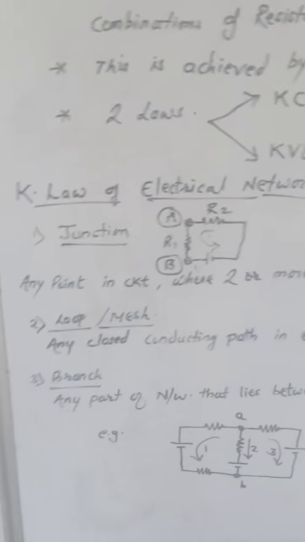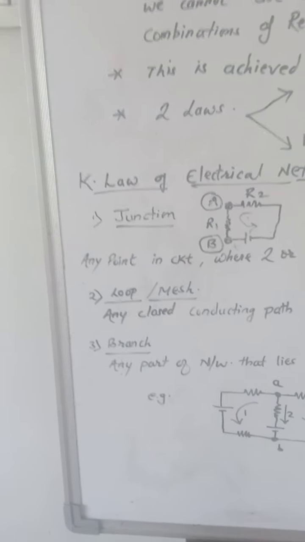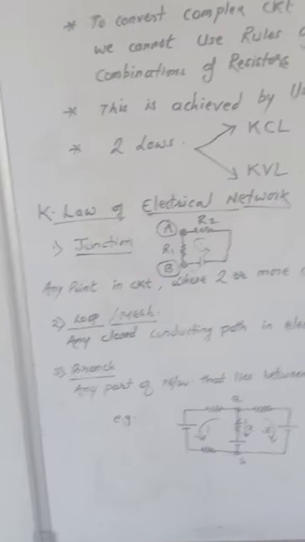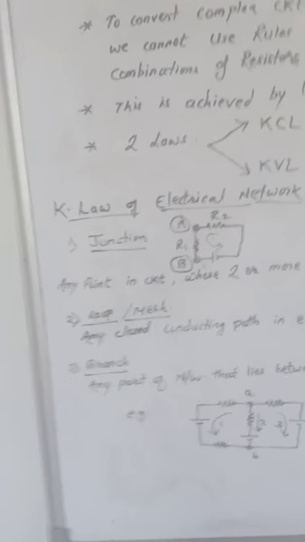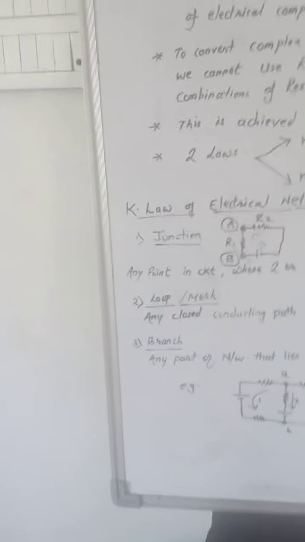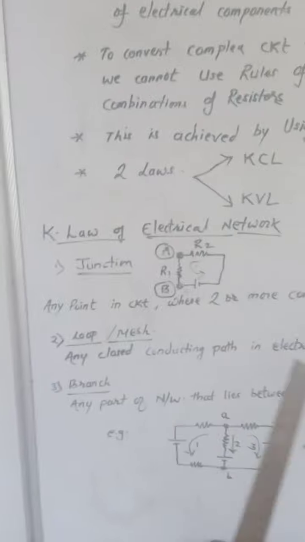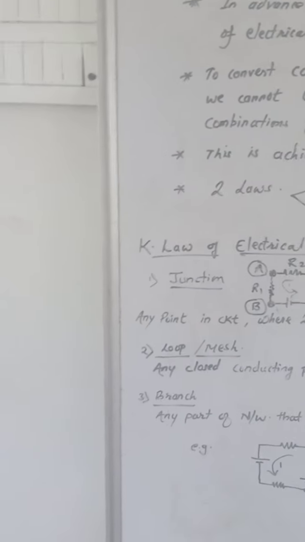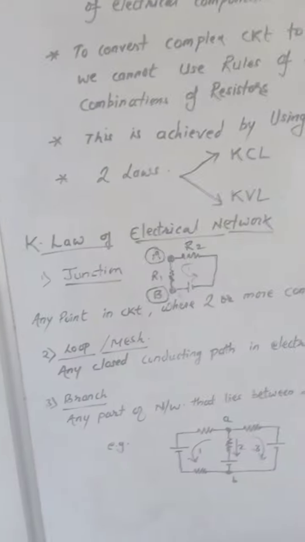There is another word, the mesh. It is your choice whether to use loop or mesh. So keep in mind, any closed conducting path in an electrical network is called a loop.